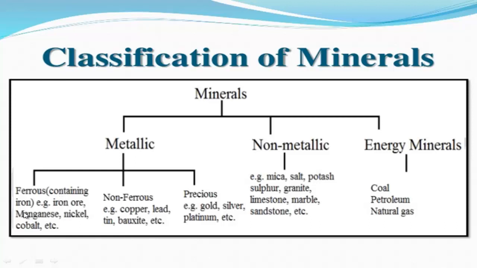For example, iron ore, manganese, nickel, cobalt. You know that these elements have magnetic properties. And non-ferrous metallic minerals are copper, lead, tin, bauxite, that is aluminium oxide. These are also metals, but these are non-ferrous because they have no magnetic property. And precious metallic minerals are, for example, gold, silver, platinum, etc.